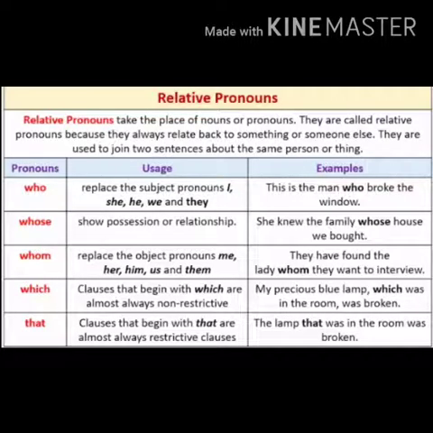That is, they have found a lady whom they want to interview. Understood? Whom they want to interview. For which my precious blue lamp which was in the room was broken. Understood? That is the precious blue lamp, which was in the room, was broken. Then that. Okay. The lamp that was in the room was broken. Understood? So this is the way we use relative pronouns in a sentence, where it joins two different sentences together.